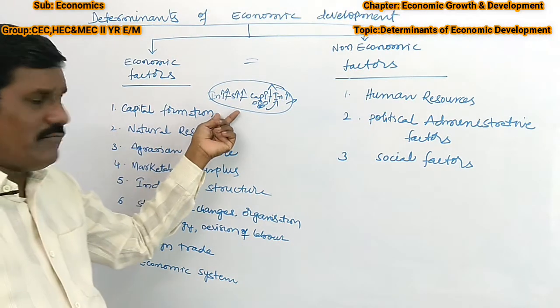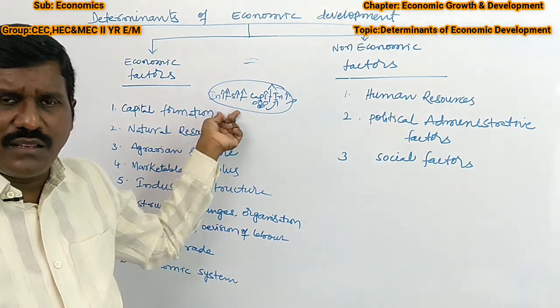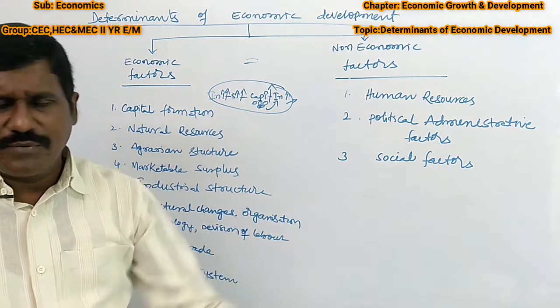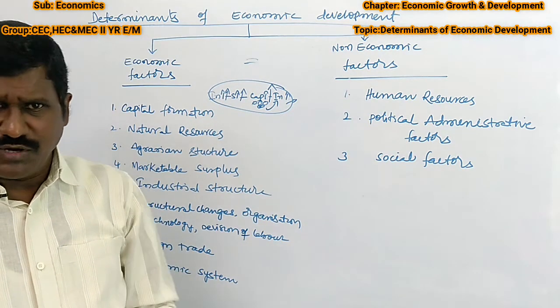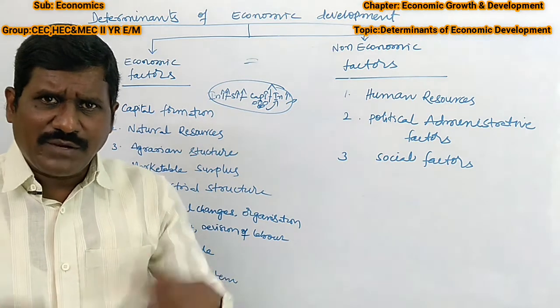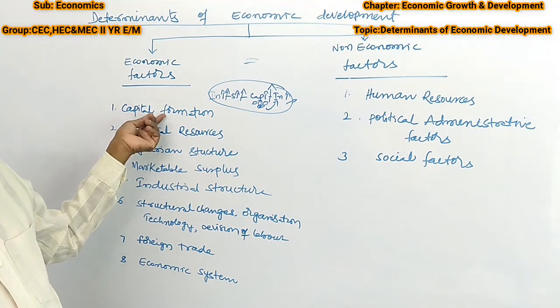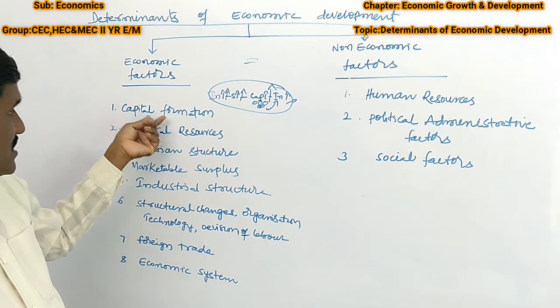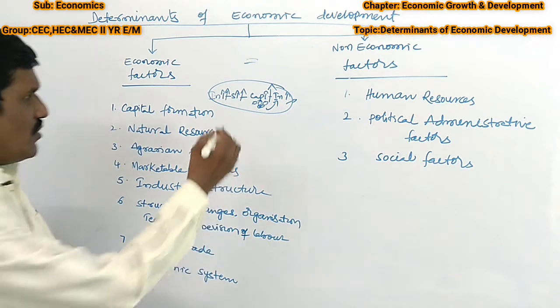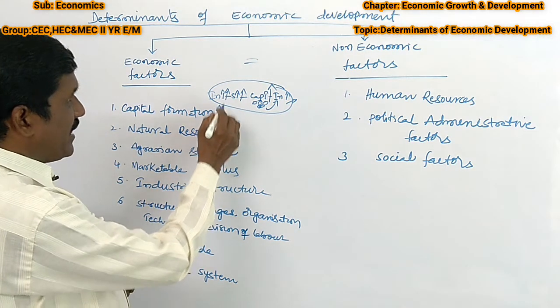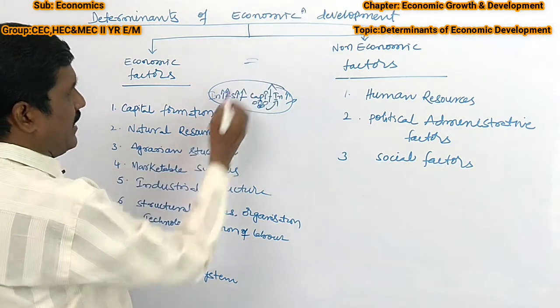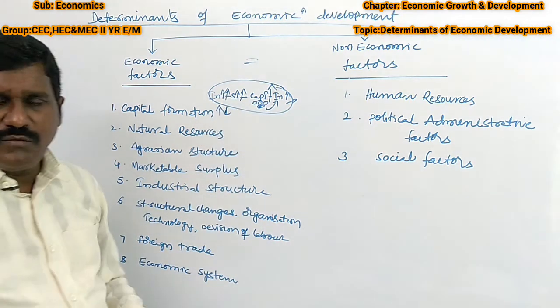If capital formation is not available, automatically it is treated as the developing stage, isn't it? Suppose you want to expand the industrial and service sectors and provide more and more employment opportunities, we need capital formation. Right? Okay, so this is capital formation. If the availability is very high, automatically economic development will be high. If it is low, economic development will also be low.